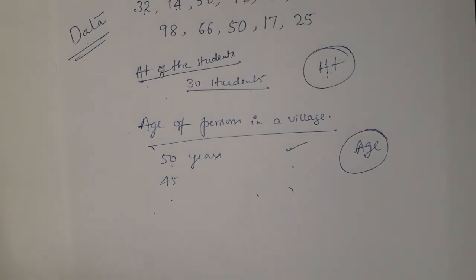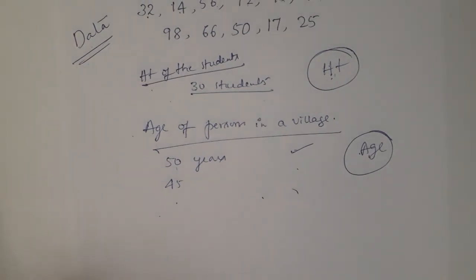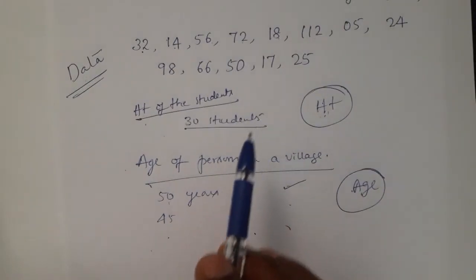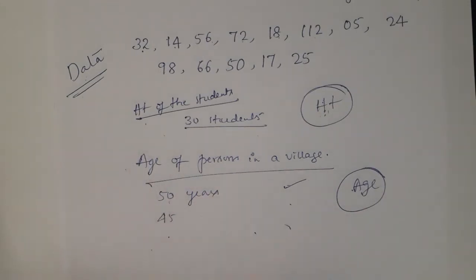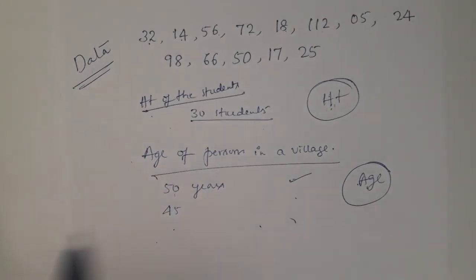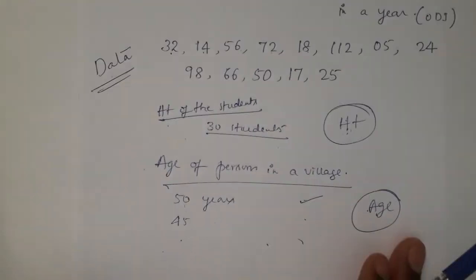Maharashtra, Madhya Pradesh, like all the states' names, they write in one column. In another column they put the numerical value of the population. So population is the data. Remember, population is the head of the data, and in that there are two columns, one column is state wise, another column is numerical value. Remember, always the second column is numerical value only. The first column is the representation of that numerical value, and the heading of the data is height, age, population, runs, like that it goes on.